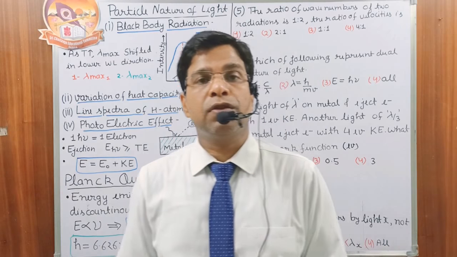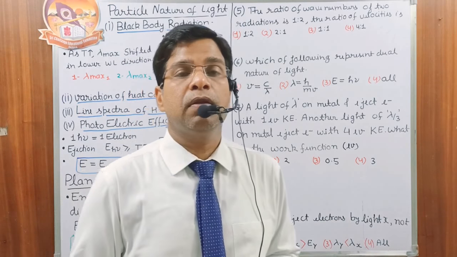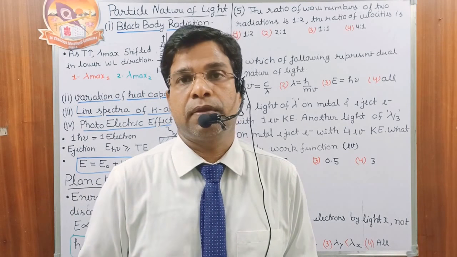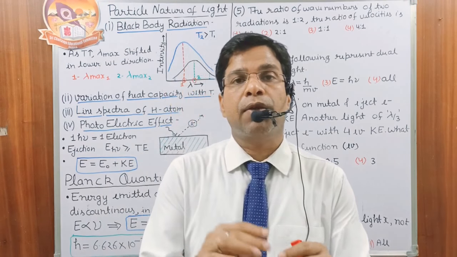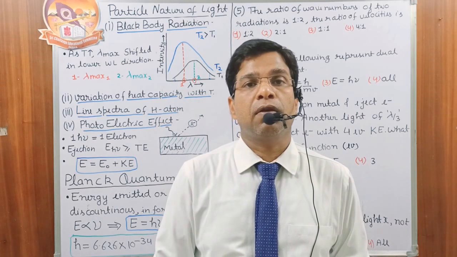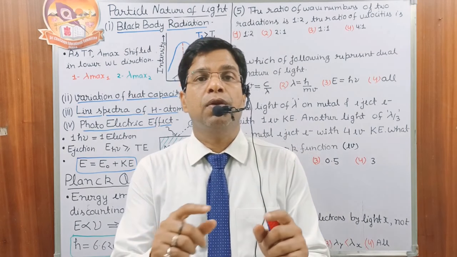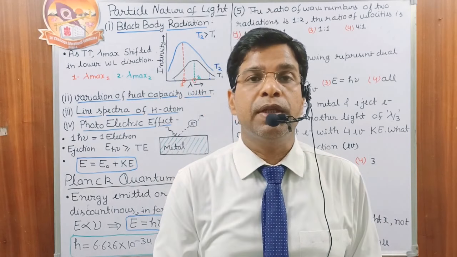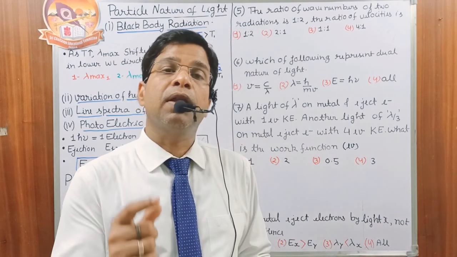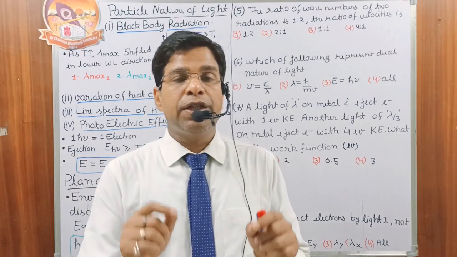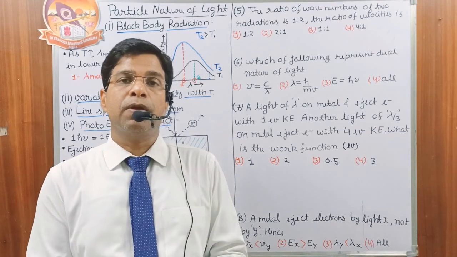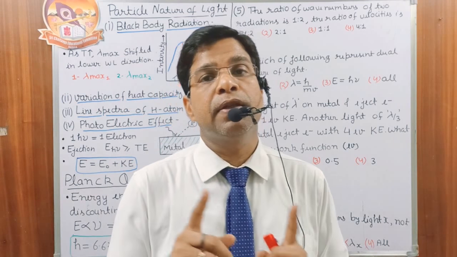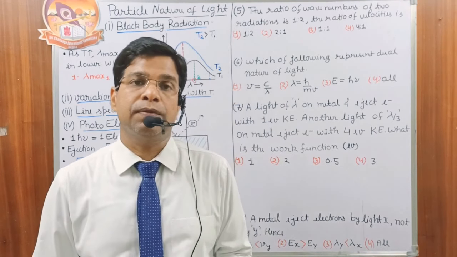Ejection of electron is not possible when the energy of the light is very low. The minimum energy required for the ejection of electron is called the threshold energy. The corresponding frequency is called the threshold frequency, and the corresponding wavelength is called the threshold wavelength. Ejection of electron is only possible when the energy of the incident light is more than the threshold energy.